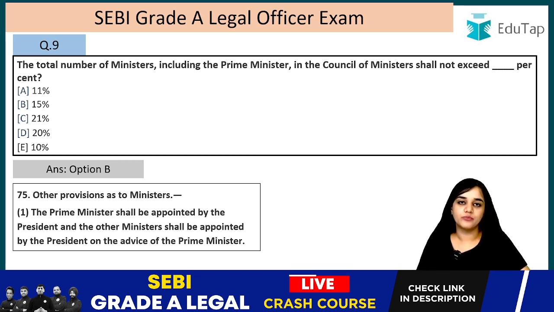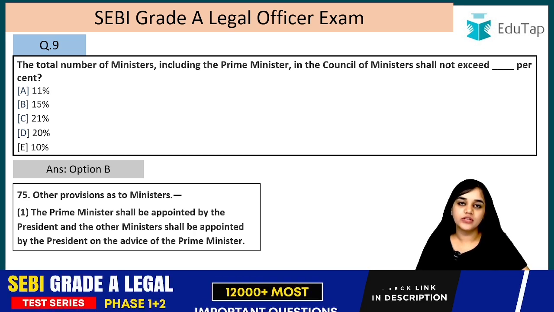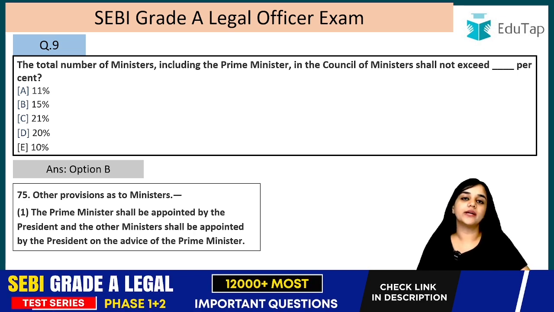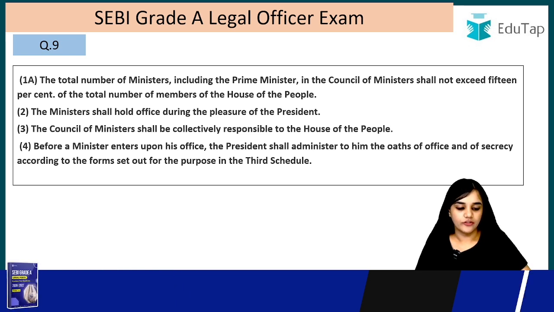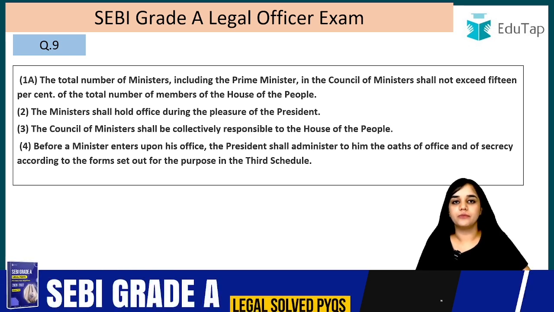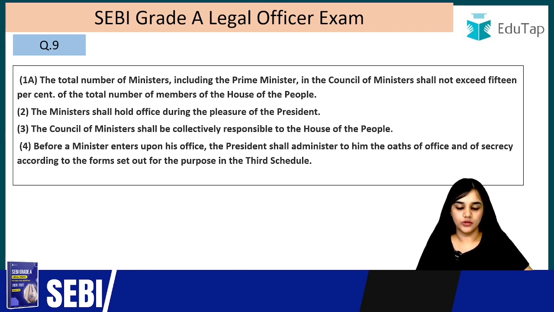So who appoints the Prime Minister? It is the President. And who appoints the other ministers of the Council? It is also the President, but on the advice of the Prime Minister. The total number of ministers, including the Prime Minister in the Council of Ministers, shall not exceed 15% of the total number of the members of the House of People. So it will not exceed what? It will not exceed 15% of the members of the Lok Sabha.